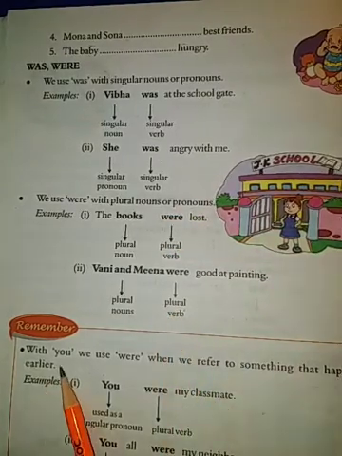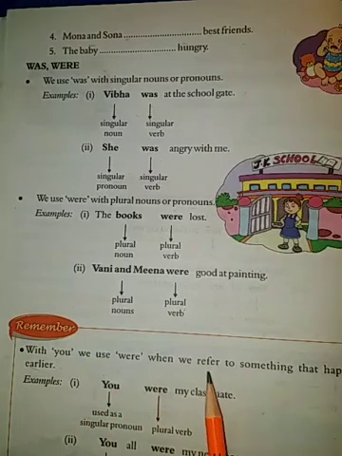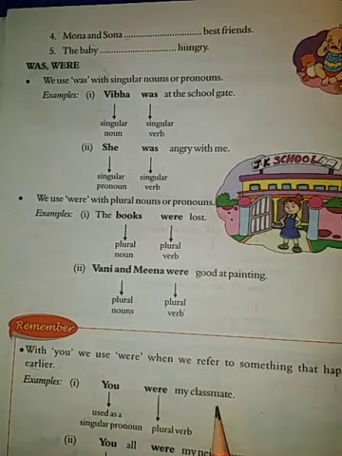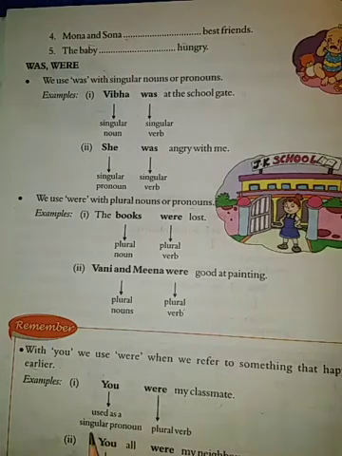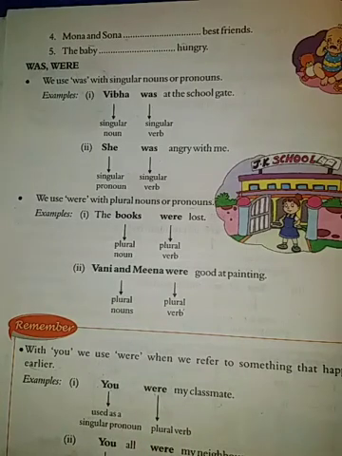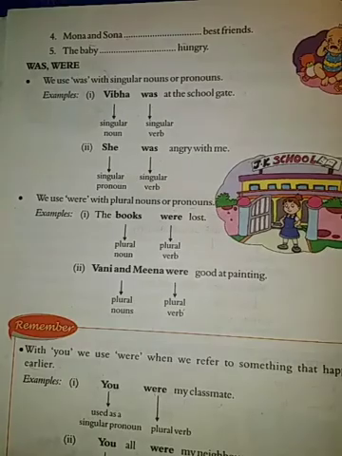Now, with you, we use were when we refer to something that happened earlier. You were my classmate, you used as singular pronoun, plural verb. Singular pronoun and plural verb. You can also be used as plural pronoun. Here, you all is written, so it's a plural pronoun and plural verb.